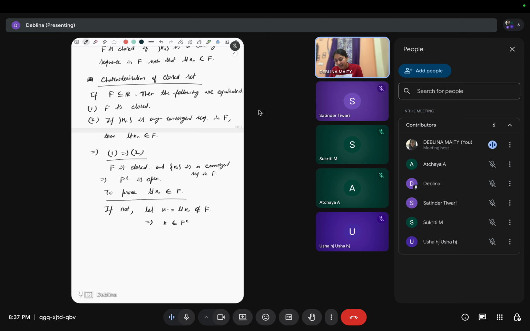And now F complement is open since F is closed. So this means there exists epsilon greater than 0 such that the neighborhood x minus epsilon to x plus epsilon is contained in this F complement.